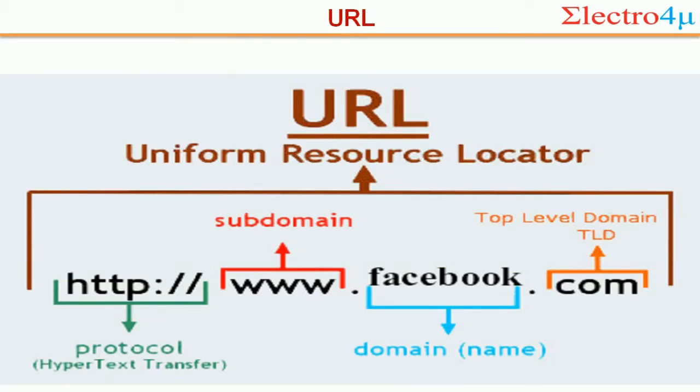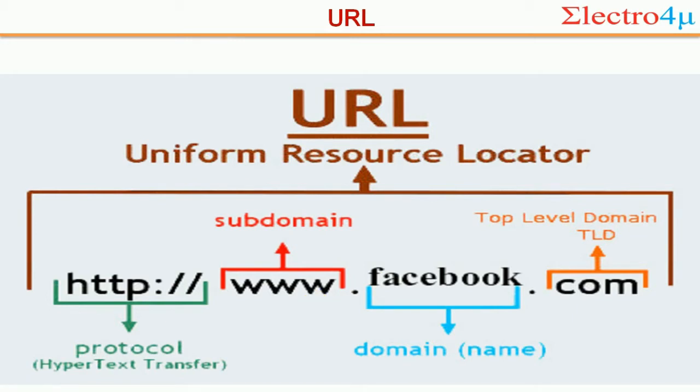After that, what is a URL? I already told you what triple W is. Here, if we search facebook.com, some URL comes up. URL stands for uniform resource locator. HTTP is a protocol, the hypertext transfer protocol, that is its full form. Triple W is the subdomain of the URL. A URL is a locator to locate resources.